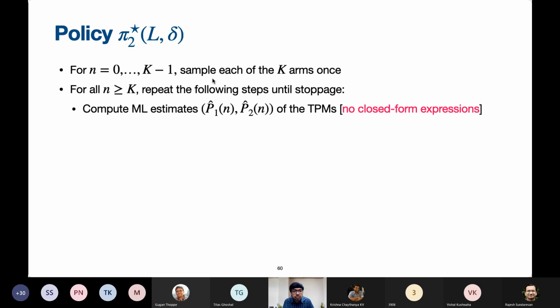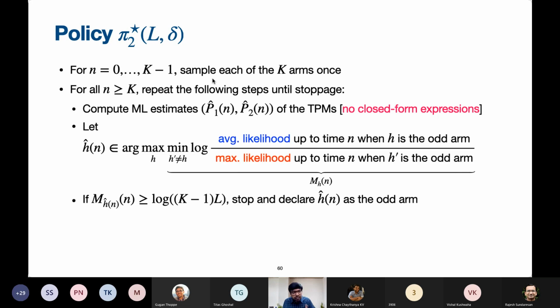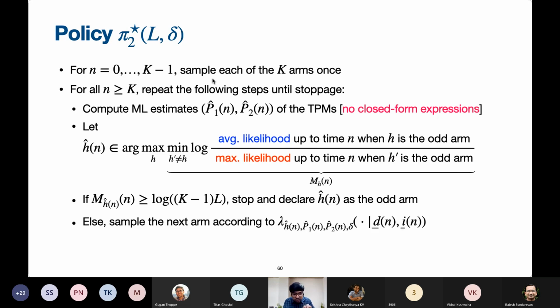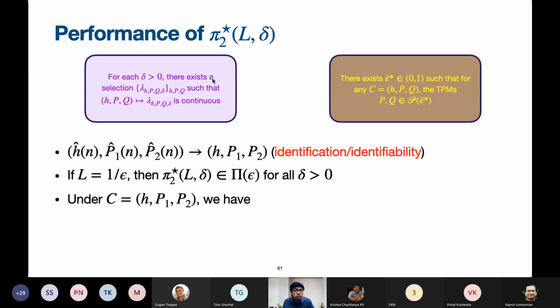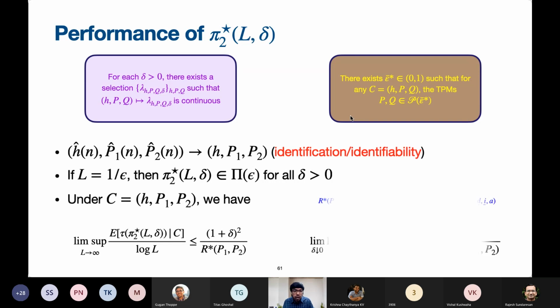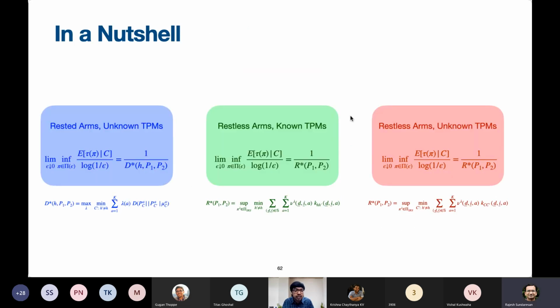Under these conditions, we devise a policy very similar to before. There are not many changes. We just recognize the principle of certainty equivalence whenever the underlying configuration is not known, just like in the rested case. And here, under these assumptions, we are able to show identifiability. The most important part to note here is that we don't have closed form expressions for the ML estimates. Still, we are able to show identifiability. We just know that they exist. So these are some issues that I will come to addressing very shortly now. So in a nutshell, these are the results: rested, restless known, restless unknown.